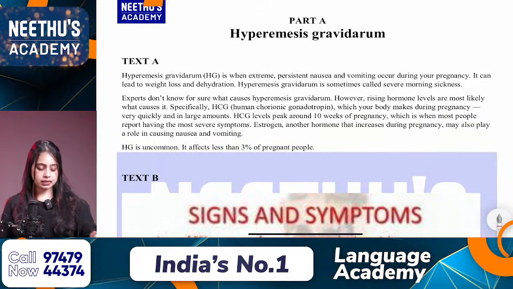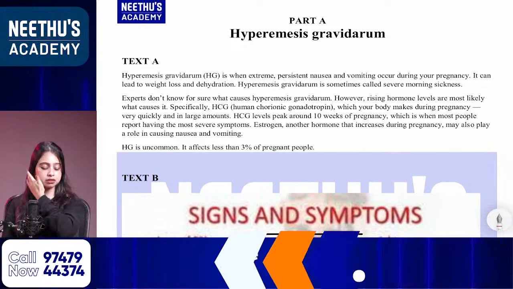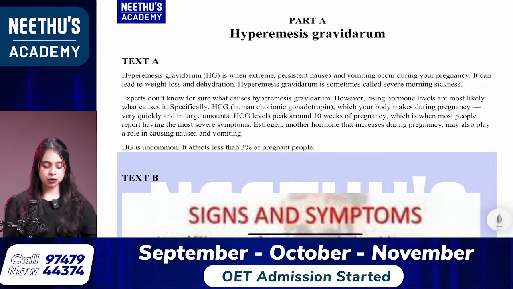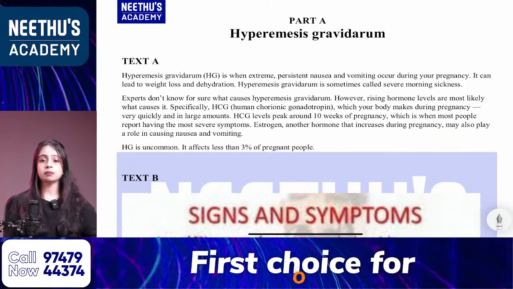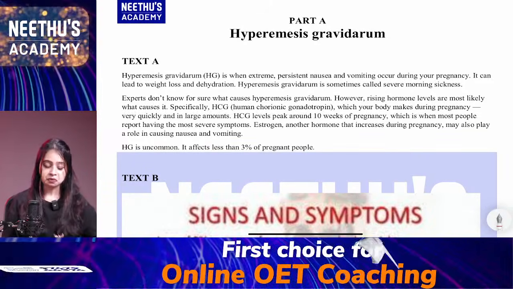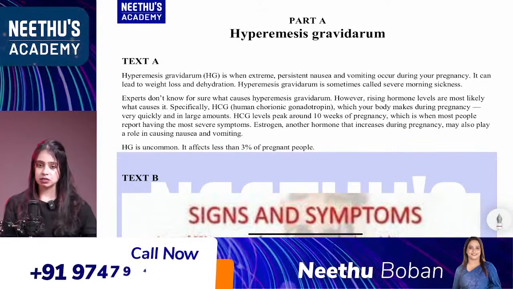Okay, yes Renu, we have 20 questions in part A. Questions 1 to 7 are match the following, 8 to 14 are short answer questions, and 15 to 20 are fill in the blanks. Okay, then coming back to the first set of questions.